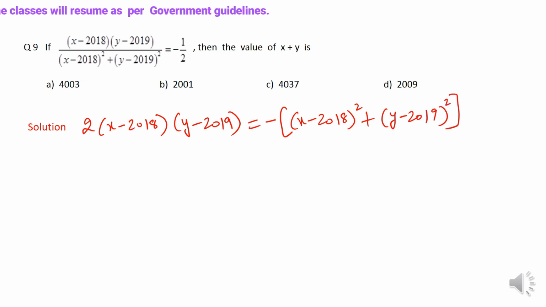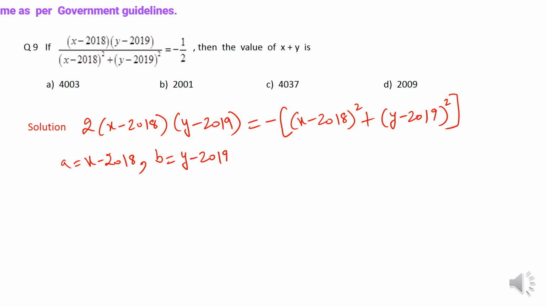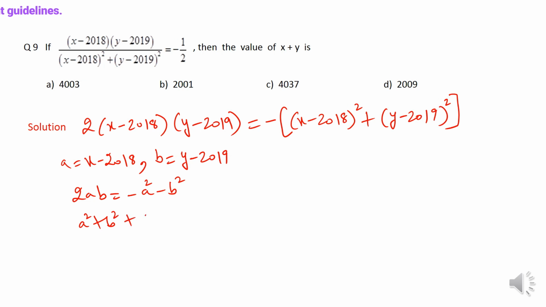Now if I assume x minus 2018 as a for the time being and y minus 2019 as b, then it becomes 2ab equal to minus a square minus b square. This becomes a square plus b square plus 2ab equal to 0. This is a plus b whole square equal to 0. This is a plus b is equal to 0.